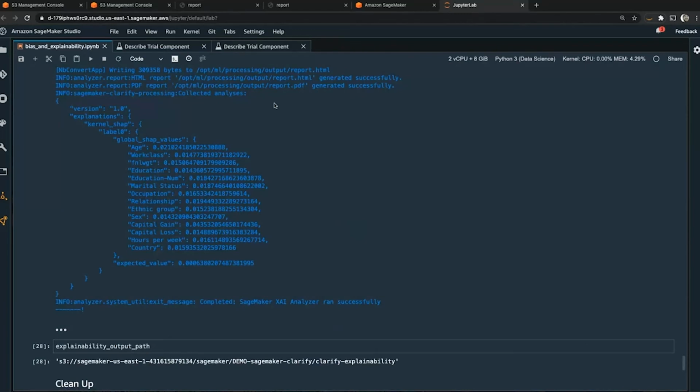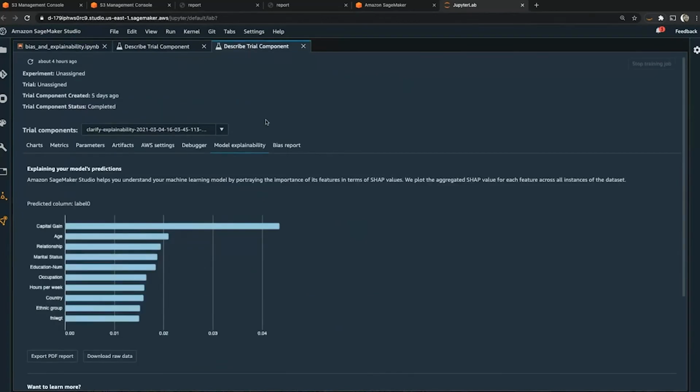So again, we can use SageMaker Studio. Because Clarify is integrated with experiments, we can take a look at this model explainability report. This is captured as part of the model. We can always go back to this experiment and look at the model explainability as part of the experiment tracking. Here we can see, using SHAP values, which features were most important to our binary classification model for predicting whether or not an individual made more than $50,000 a year.